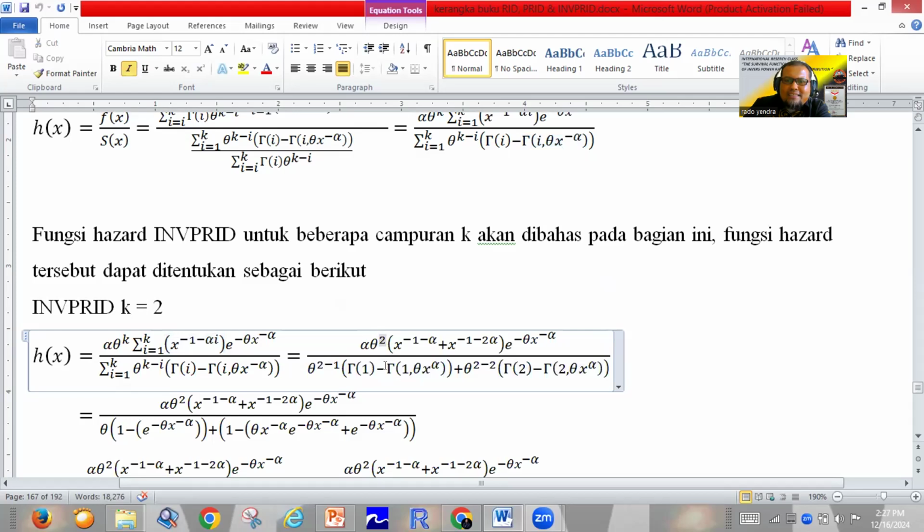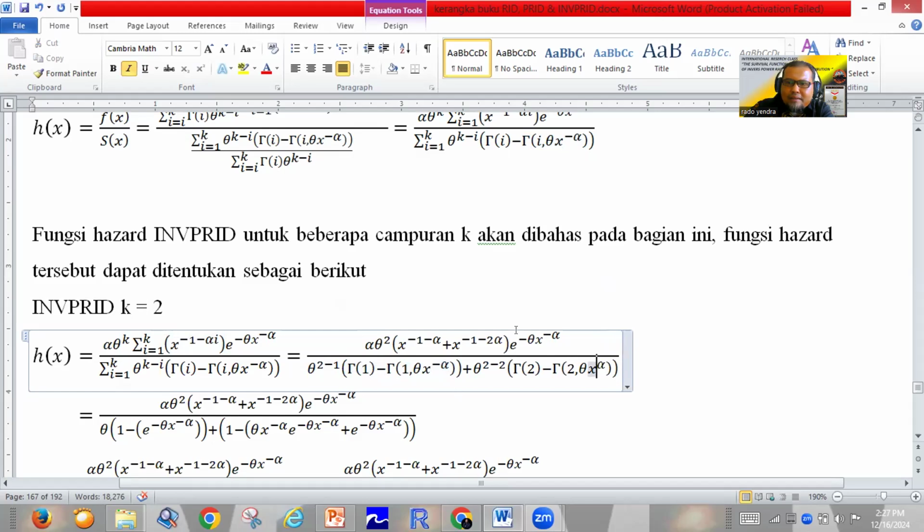And then we change to the incomplete gamma function of 1 comma theta x power alpha. This is wrong information. This is minus alpha. So this is minus alpha, and this one is also minus alpha. So don't forget this one.